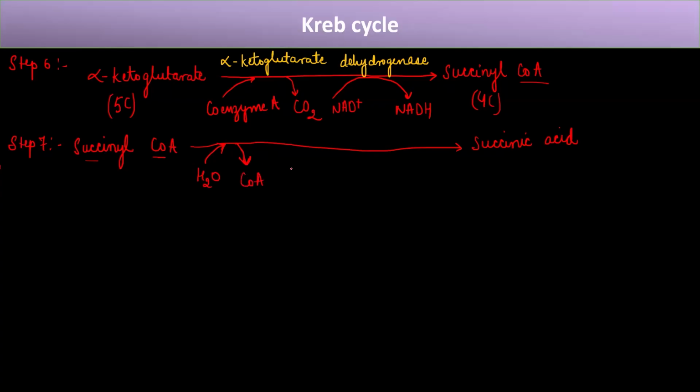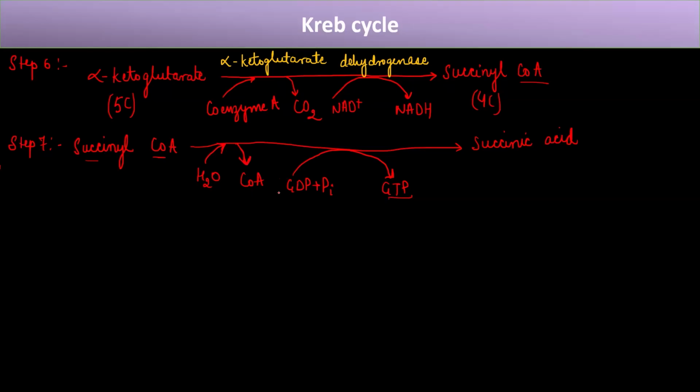And apart from this, what happens? The GDP that is present in the mitochondrial matrix, in the presence of phosphate ion, gets converted into GTP. So just like ATP, GTP is also a form of energy. With ATP, what do we have? We have adenosine triphosphate. With GTP, we have guanosine triphosphate. Okay. So it utilizes the phosphate ion and gets converted into GTP.